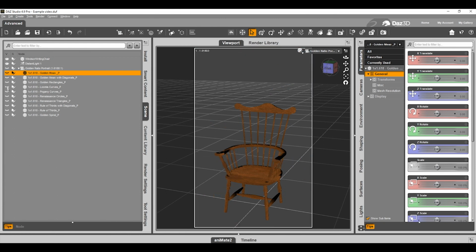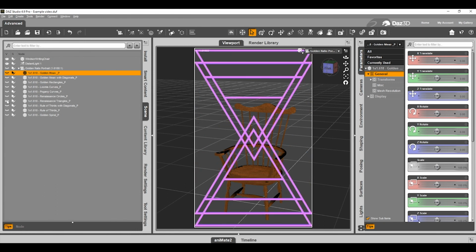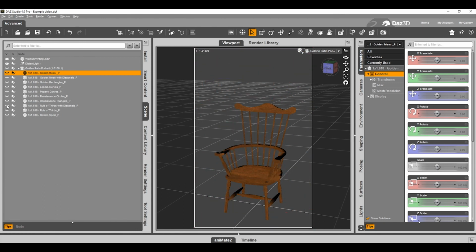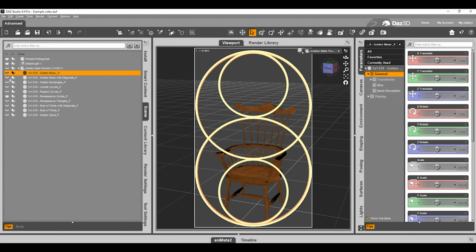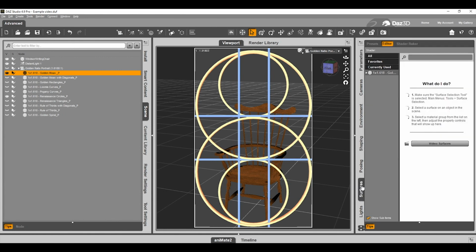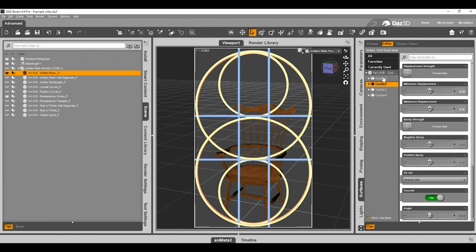There's 10 different guides. Each of them has multiple material areas. You can stack the guides and combine them. You go to the Surfaces tab to control the material areas.